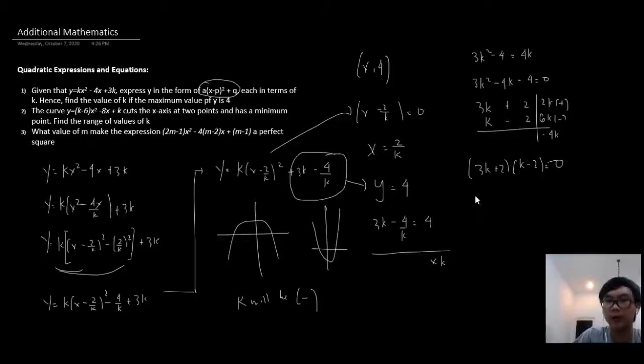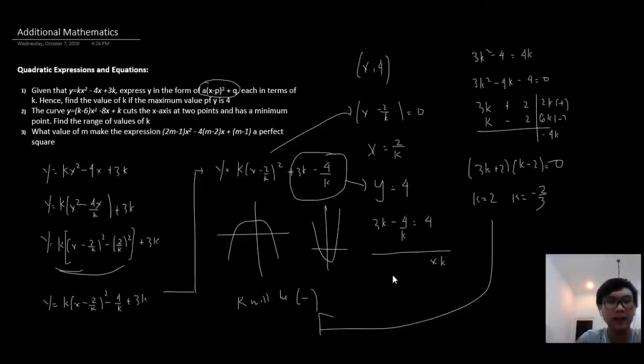So we have two solutions. We have k equals 2 and k is equal to negative 2 by 3. If you put in both solutions in your answer, you will not gain full marks. You will lose the final mark in your working, because like what I said just now, k will always be negative because it is a maximum point.